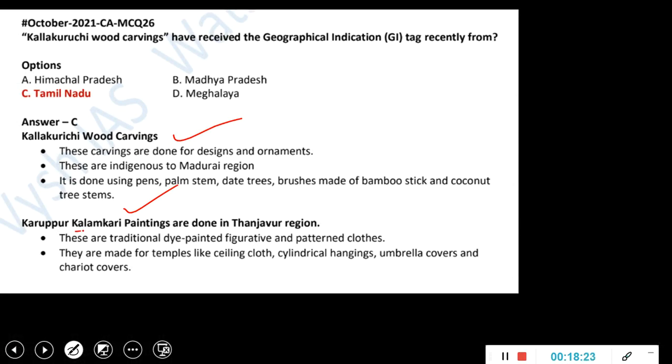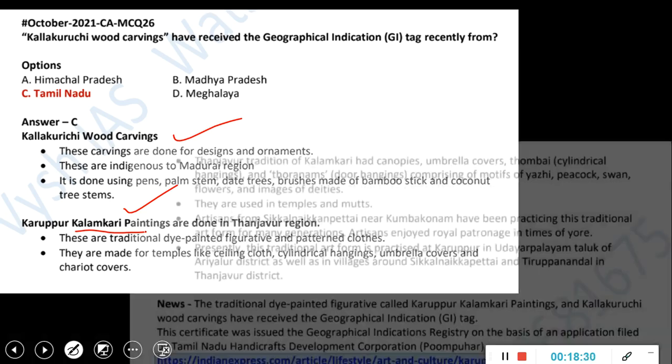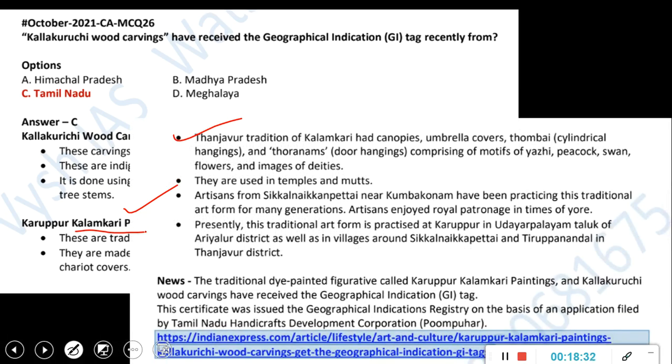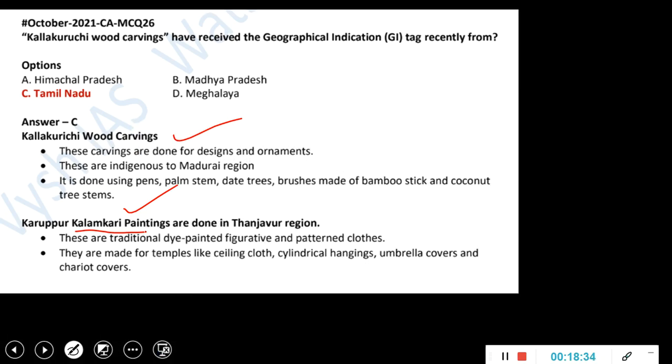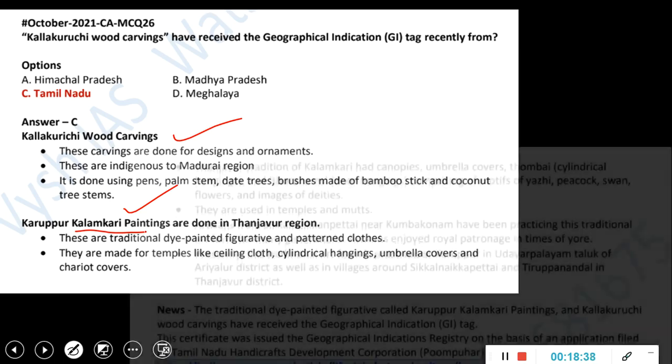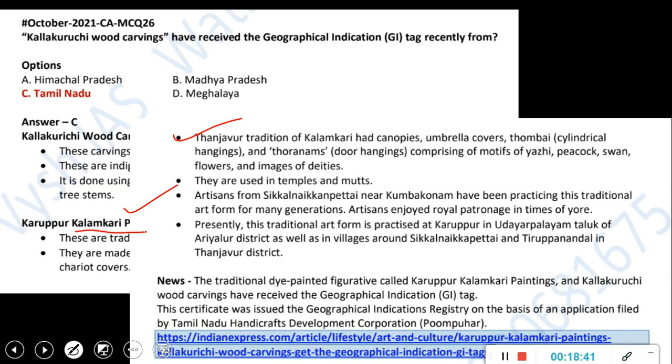So alone, if you say Kalamkari, it is from a different state. Try to find out from which state it is. But this Karapur Kalamkari and Kalakurichi wood carving is from Tamil Nadu. Okay, so basic details, whatever you need to know about that product, that's also given. Which actually, as I told you, UPSC won't ask, but for your information's sake, I'm giving you basic general knowledge. Okay.